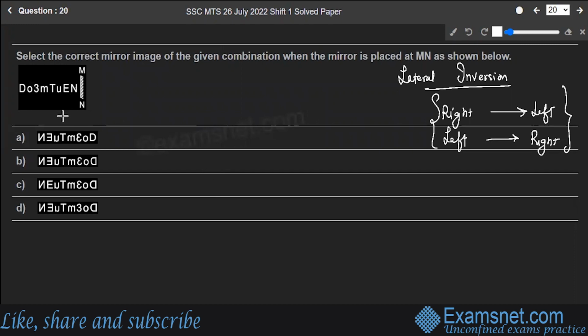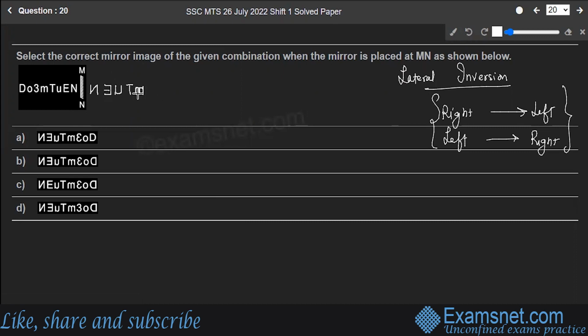Okay, following the same pattern, this set of alphabets and words, when I'll see them in the mirror, they will look like this. So it will be inverted M, N, inverted E, then an inverted U, T. Okay, M I'll make again.